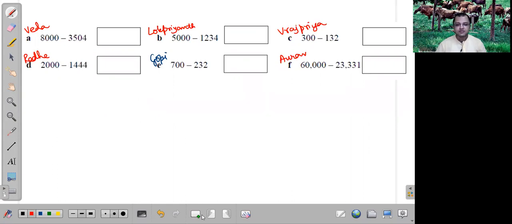Done, okay, very good. Veda done, Radhe Gopi done, Radha done. Excellent. Let's wait another 2 minutes. Lok Priyant done, very good.